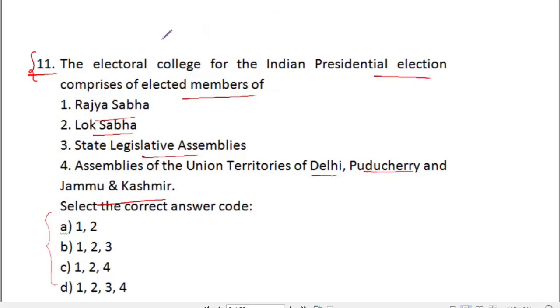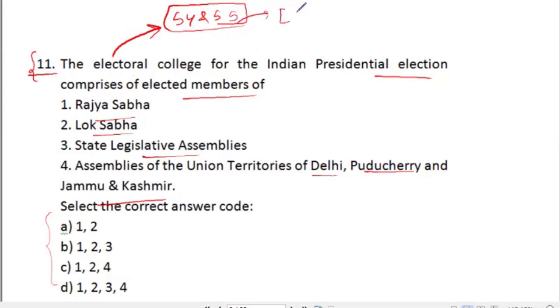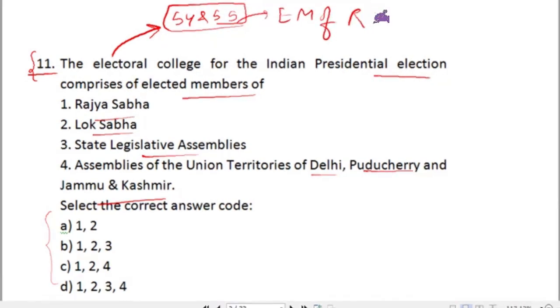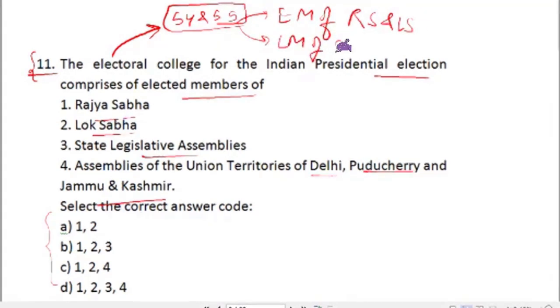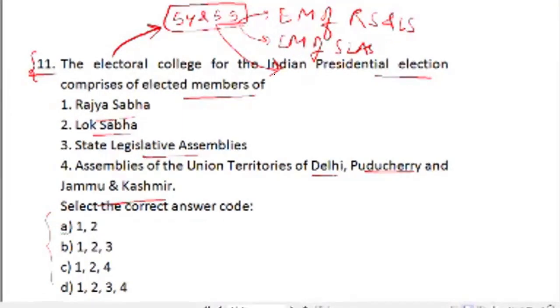Now, if you know the Electoral College of President, it is given under Article 54 and 55, under which it says that Electoral College of President consists of elected members of both houses, Rajya Sabha and Lok Sabha, plus elected members of state legislative assemblies from states, along with elected members of 2 union territories, that is Delhi and Puducherry.